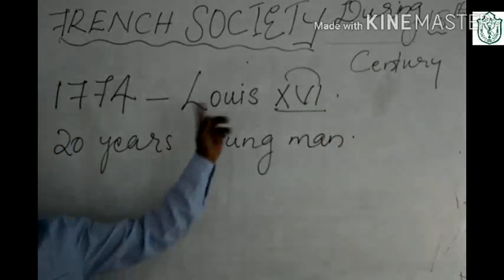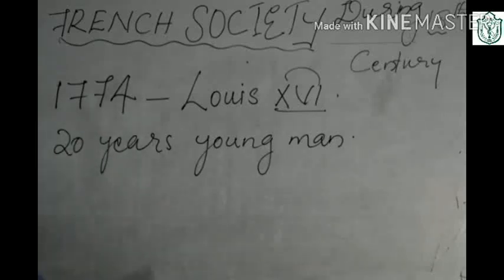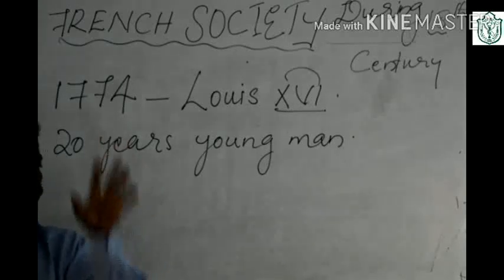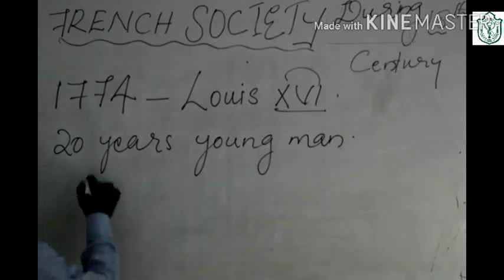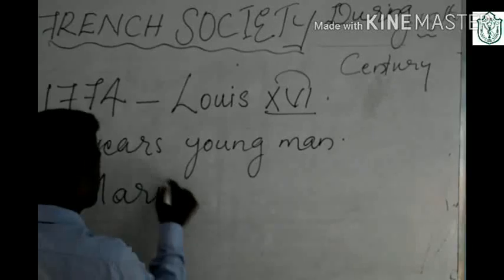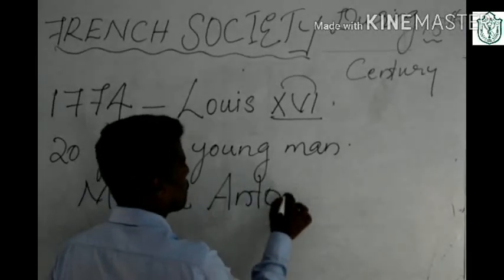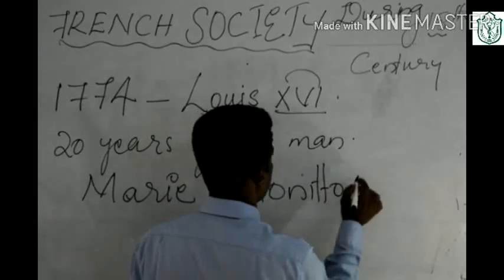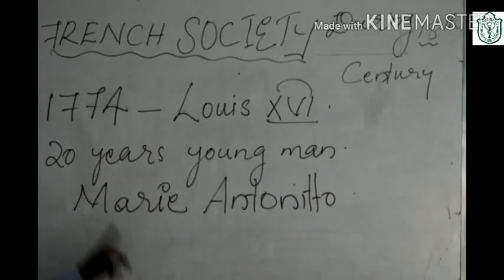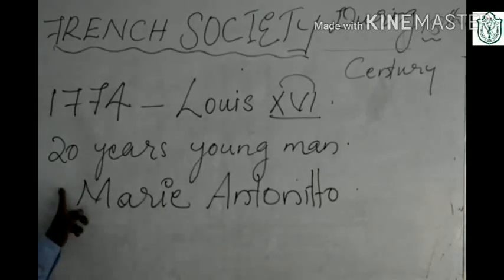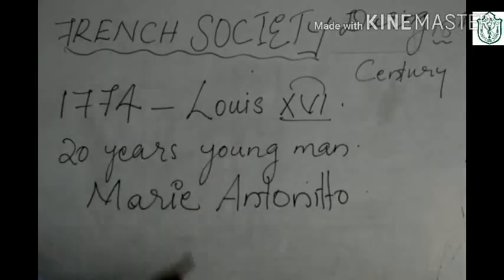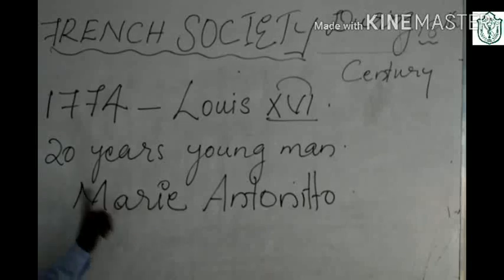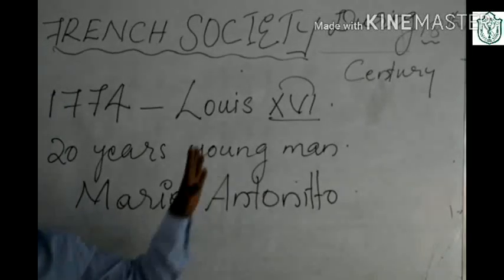Louis XVI, when he came to the throne of France, was only a 20 year old young boy, and he married the Austrian princess Marie Antoinette. The French ruler Louis XVI married the princess of Austria, Marie Antoinette.